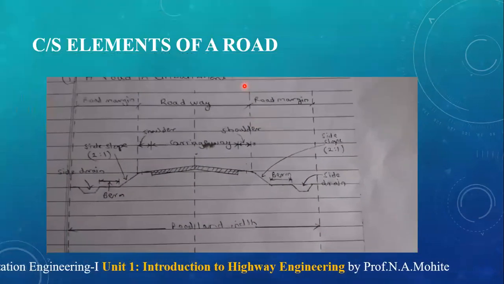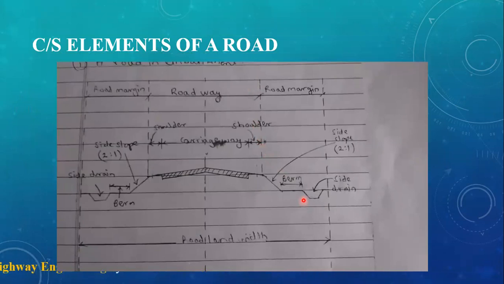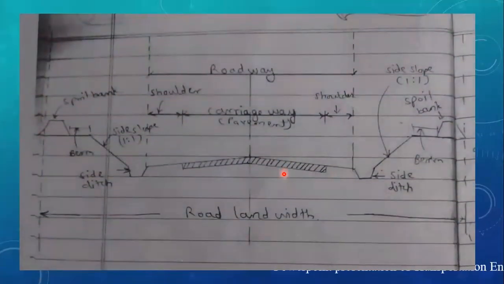Okay, so here you can see a road cross section which is in filling. Here is nothing but the road land width. This is the berm, this is the side slope which has been given. This is the berm, then this is the side drain, roadway, road margin. Okay, the next one is in filling correspondingly.